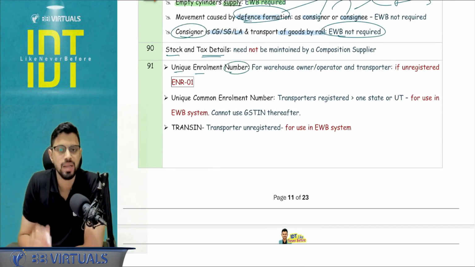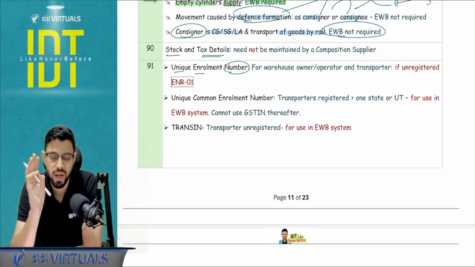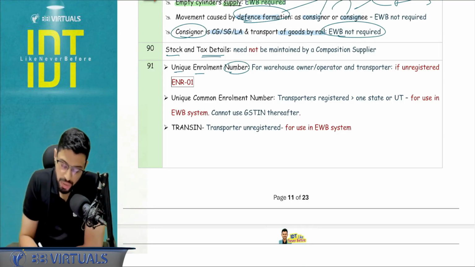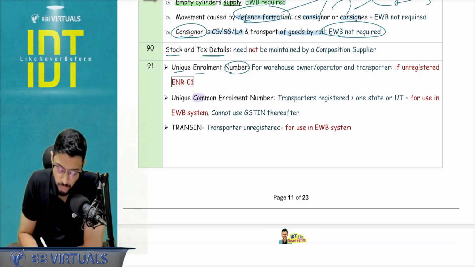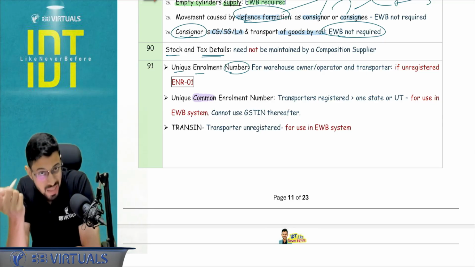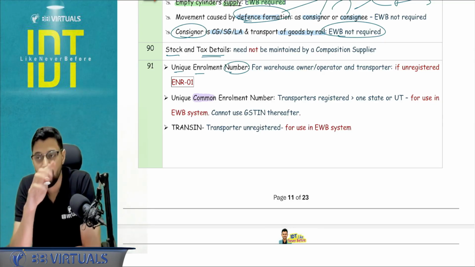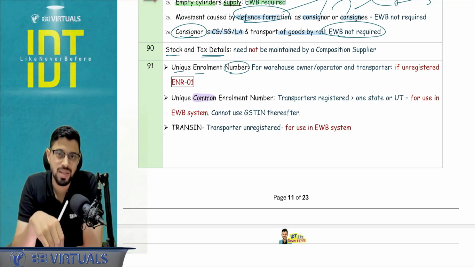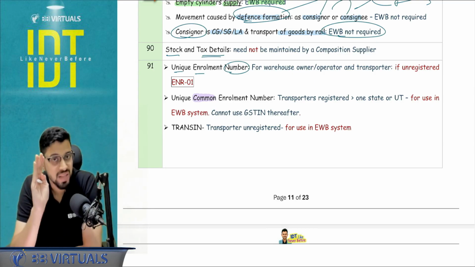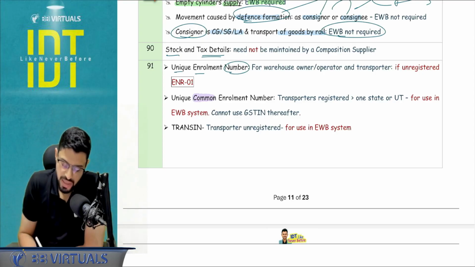Unique enrollment number, this term is relevant for the warehouse and the transporter people who are not registered under GST. Unique common enrollment number, when I'm using the word common enrollment number, this is for the transporters who are registered in more than one state. If they want to avoid the use of the GST number, they instead get this number. This will be for the applicability for the generation of the e-way bill. And once they get this, they cannot use GST thereafter.